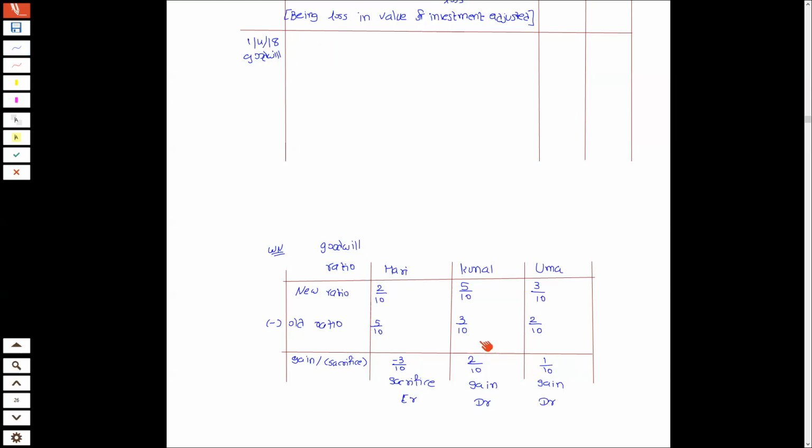So I will debit Kunal's capital account, then Uma's capital account debit, and credit will go to Hari's capital account.